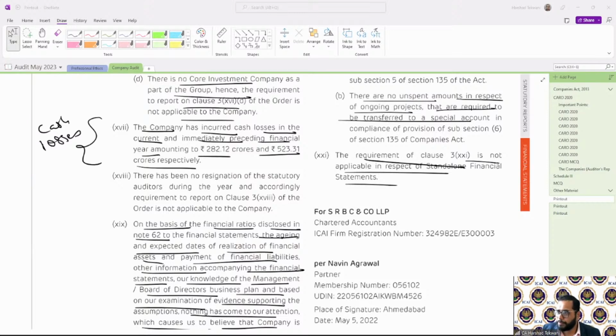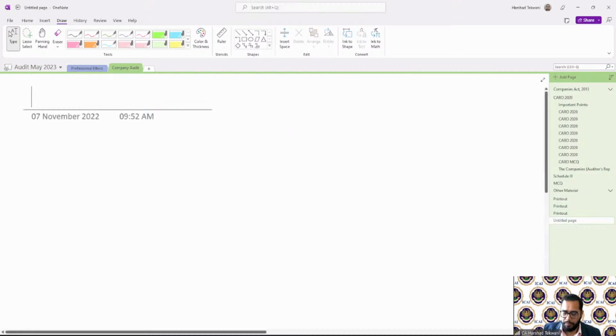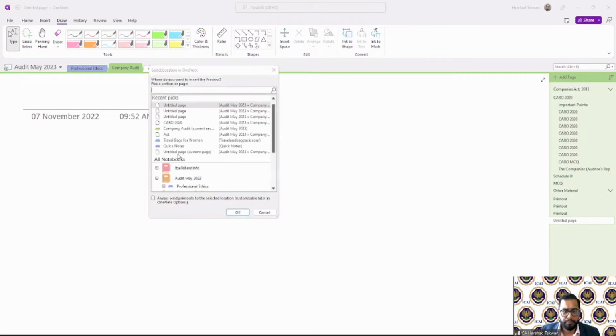Okay. Yeah. So how is this particular point reported in a consolidated financial statement? This is for the consolidated financial statement. See this one.